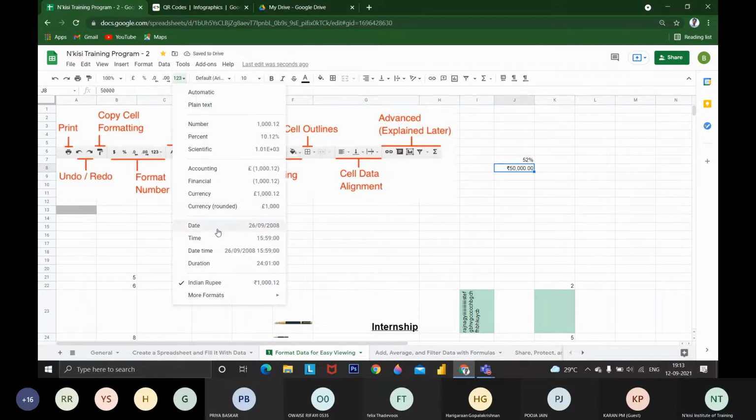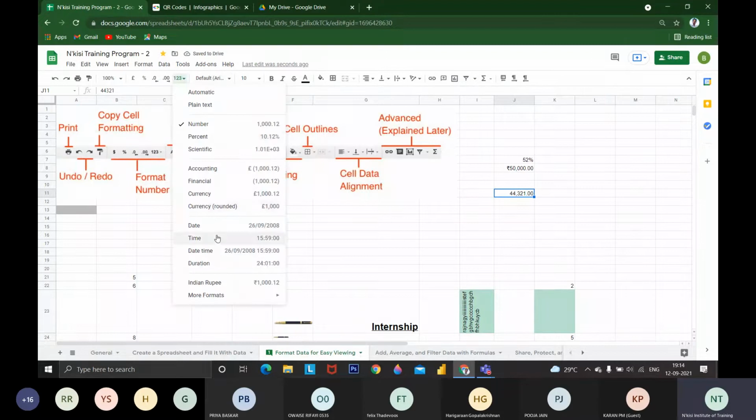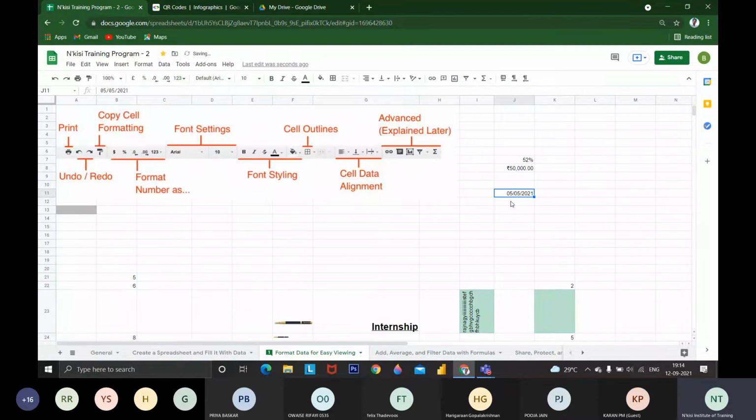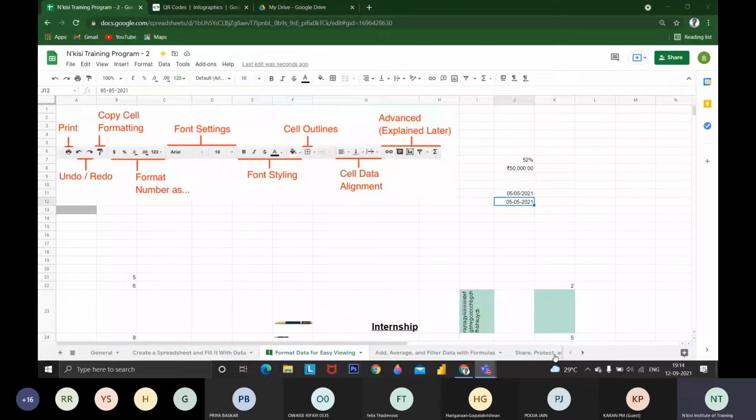Then if you want to enter a date, like 5/5/2021, this is in date format. If you change it to number format, it will show as a number. If you want it as a date, you have to change it to date format. Whatever format you wish to get, you can change it, since sometimes while entering we do not get the format we want. If you want to customize the format, you can go to more formats.